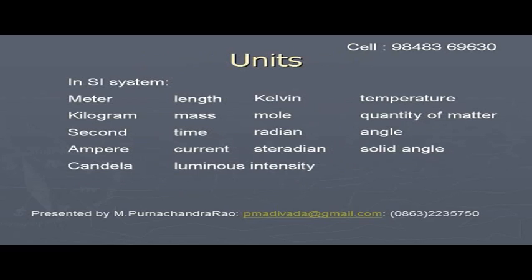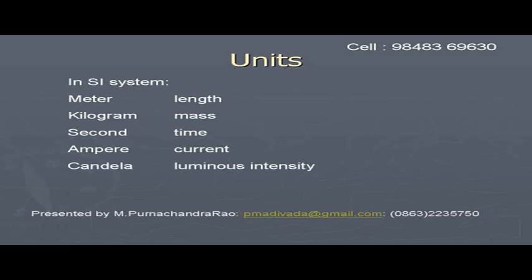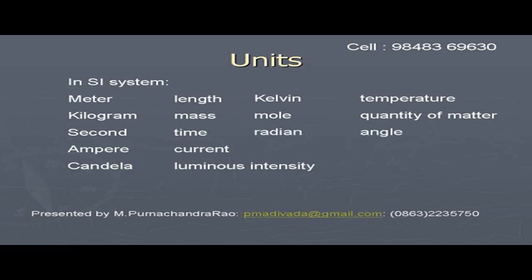The units adopted in the SI system are meter for length, kilogram for mass, second for time, ampere for current, candela for luminous intensity, Kelvin for temperature, mole for quantity of matter, radian for angle and steradian for solid angle.